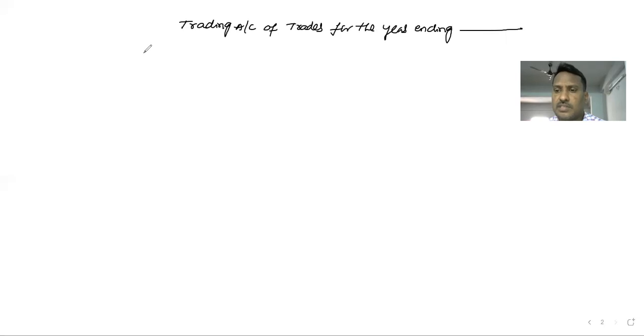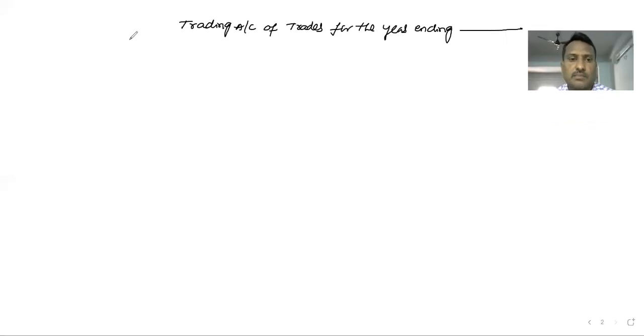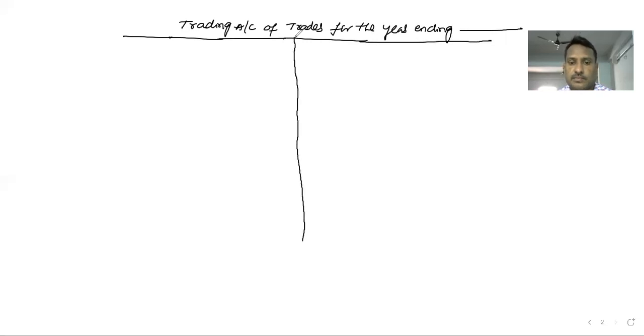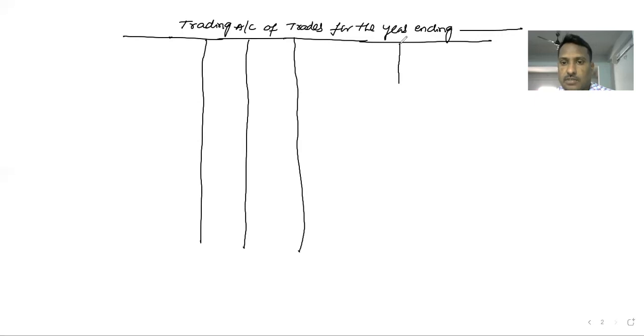The year is based on what is given in the problem, so based on the problem we can mention the date in the heading. This is the proforma of the trading account.